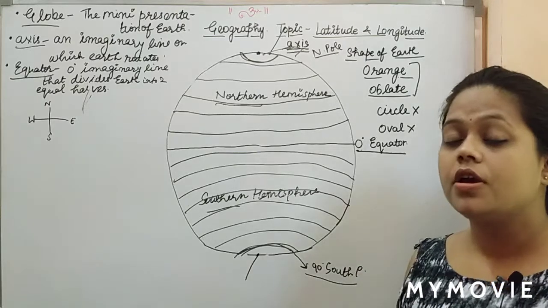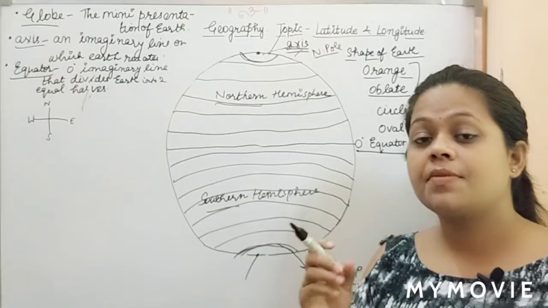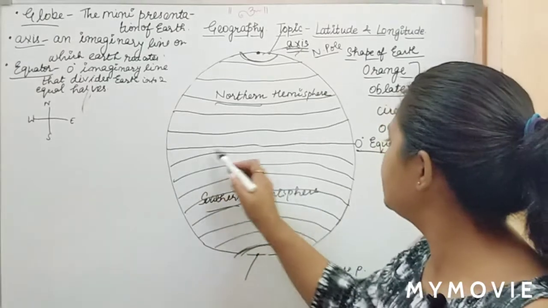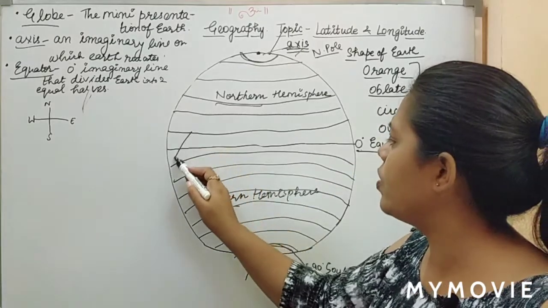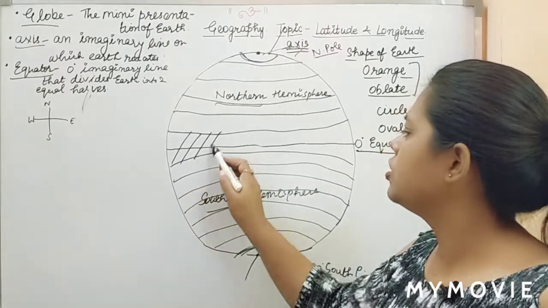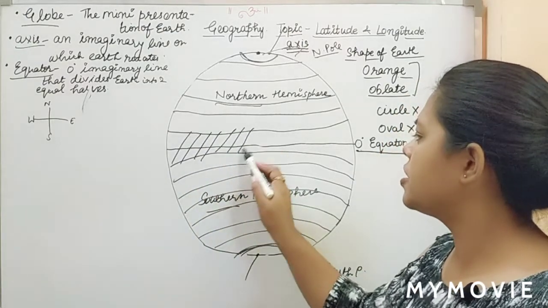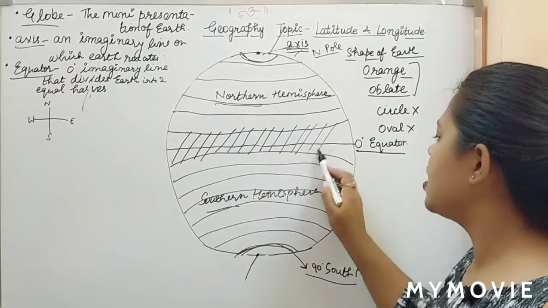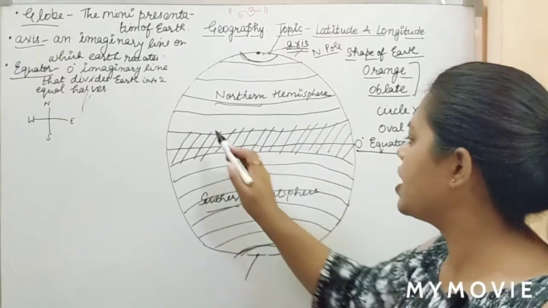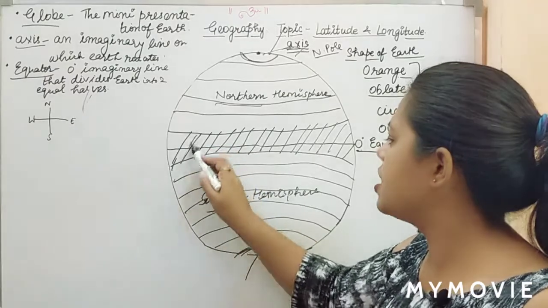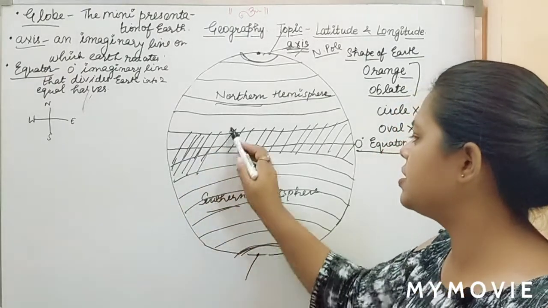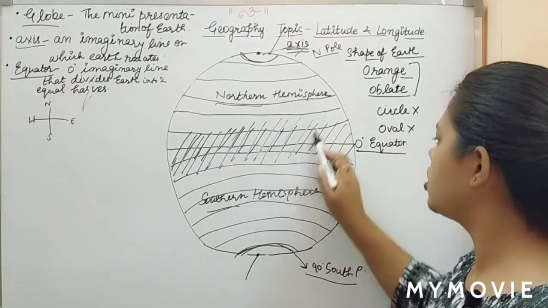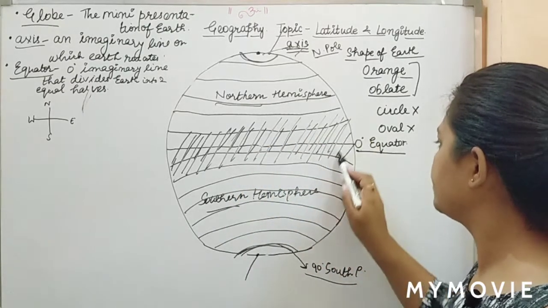Now here I'll be telling you about some important parallels. Since this is 0 degree, the equator, we all know that it is extremely hot here, because the sun rays fall directly at the areas near the equator. Since the sun rays fall directly, this is the hottest part.